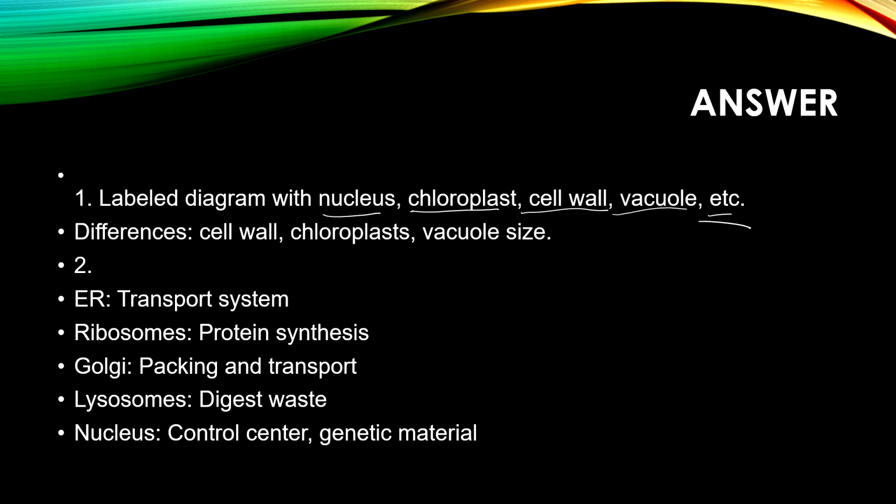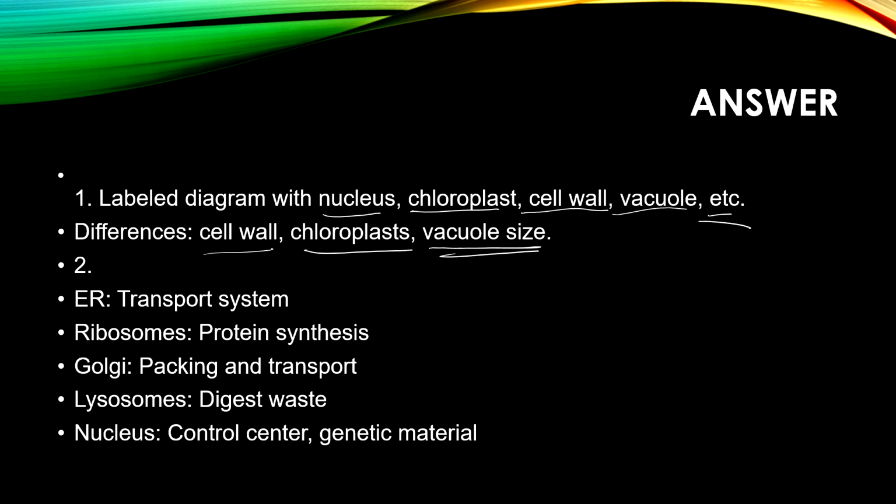Now when it comes to the differences between plant cells and animal cells, you should put emphasis on the main points like presence and absence of cell wall, presence and absence of chloroplasts, and obviously the vacuole size.